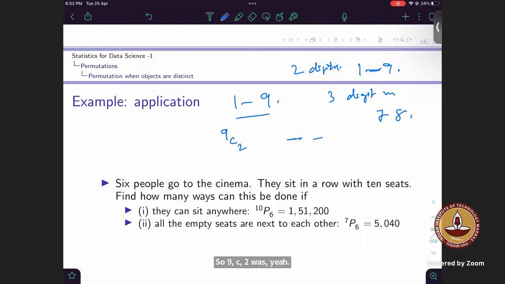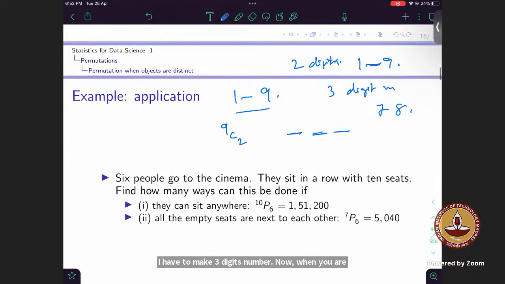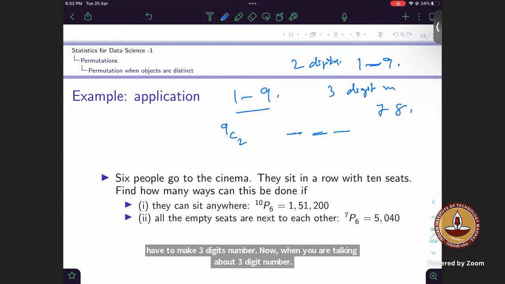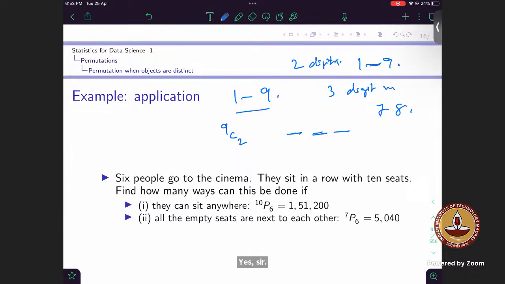Now I have to make a 3-digit number, and obviously there will be repetition, else we can't make 3 digits. Yes, 2 cube, sir. So you are saying 9C2 into 2 cube, right?